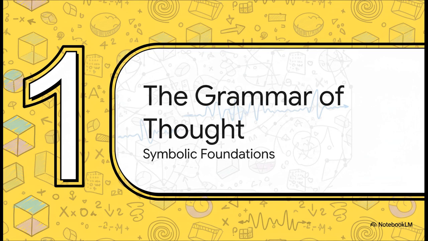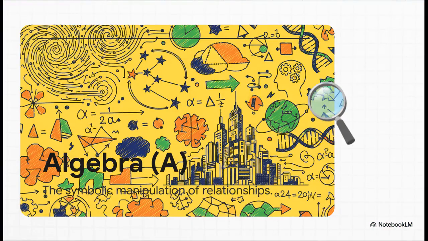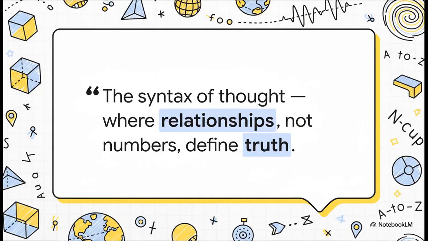This is ground zero. It's where we learn the basic language of our map, the abstract symbols that let us chart a course through really any idea. And where else would we start but with A for algebra? This is our starting point because it gives us this incredible power to talk about relationships in a really general way. It's the language that lets us get beyond specific numbers and describe the patterns that govern them. And that's huge because this is the actual syntax of thought. Algebra teaches us something so profound, that truth isn't always in the numbers. It's in the relationships between them.